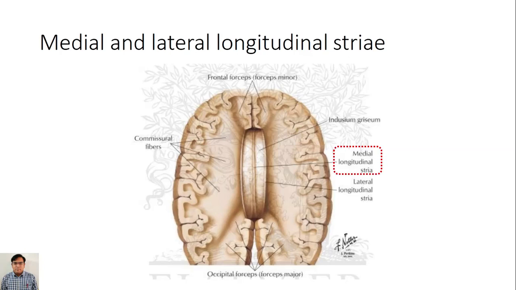This is the medial longitudinal stria and this is the lateral longitudinal stria. The indusium griseum is a vestigial grey matter and contains two delicate longitudinal bands of fiber buried in it, that is the medial and lateral longitudinal stria.